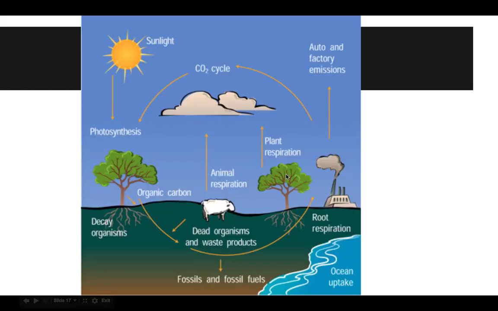Here we see a picture. We have CO2 in the air. Photosynthesis takes it in. We have dead organisms and waste. They are a source of carbon. Plants, the respiration. Remember that plants also undergo cellular respiration, so they produce CO2 as well. We, as a species, humans, make a lot of CO2. We know that. It's one of the big pollution things that we talk about or hear about all the time.